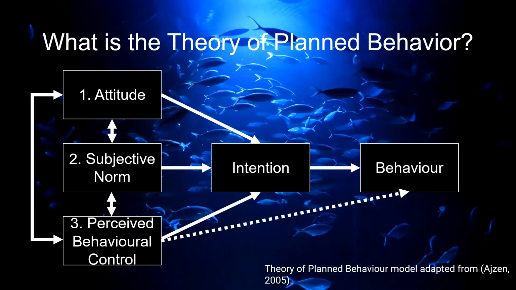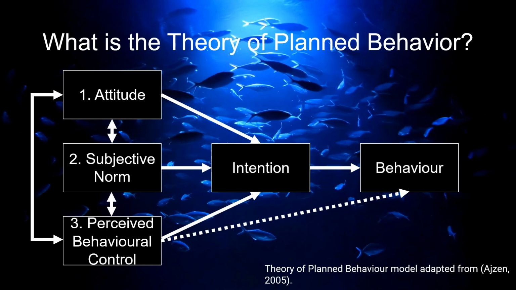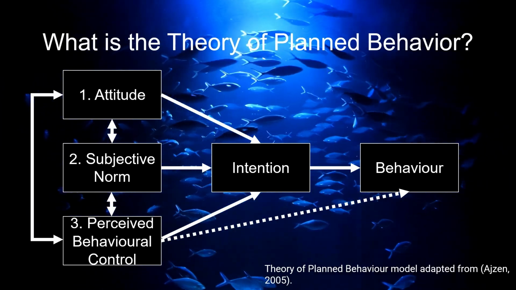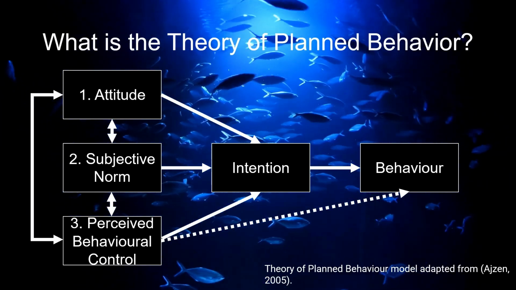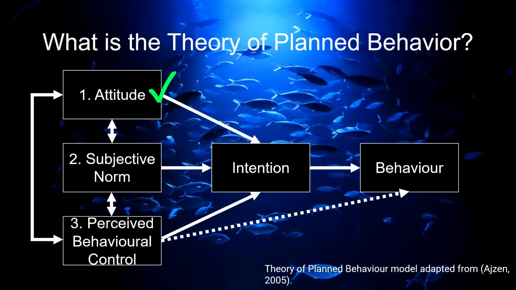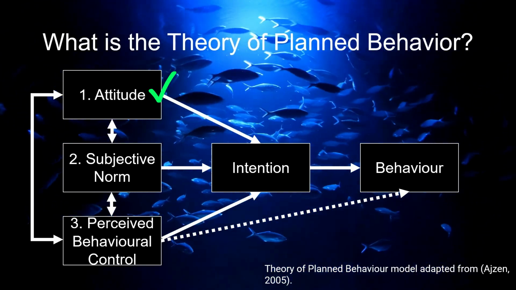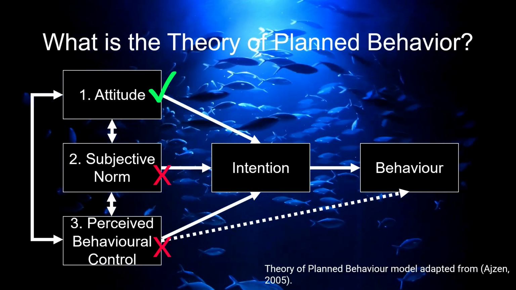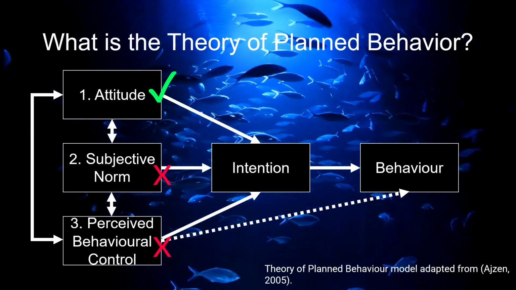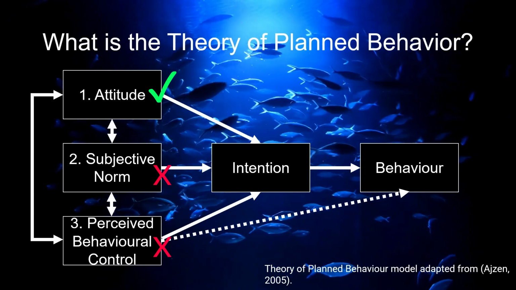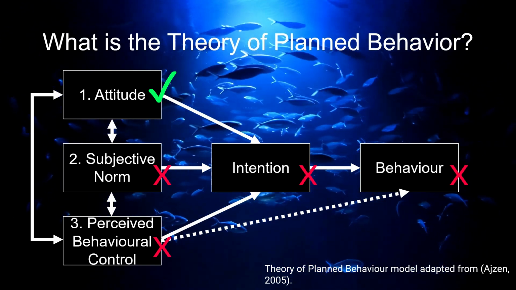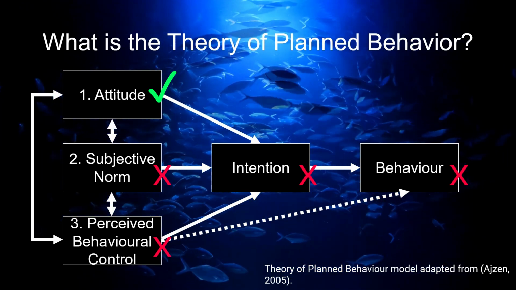These constructs are interconnected, and if any are unfavourable to the individual, the probability of their intended behaviour is reduced. In this example, Josh's attitude was favourable in achieving his intended behaviour. However, the subjective norm and perceived behavioural control were not. This meant Josh did not act on his initial intention of purchasing sustainable seafood to support the trade.